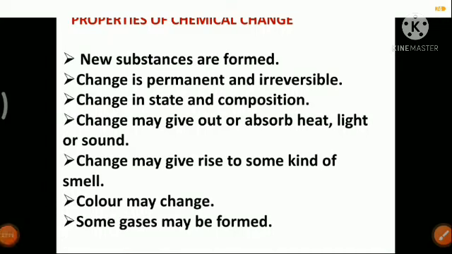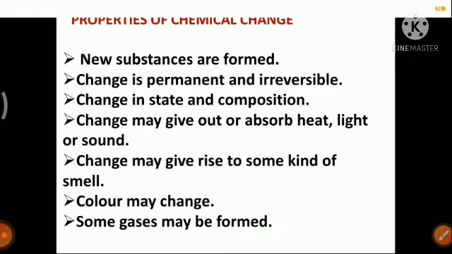We will see that color also changes. Yes, so the color of the copper sulfate solution was blue and it changed into green when iron sulfate formed, that is, during a chemical change the color also changes. And in our earlier example, when washing soda was mixed with dilute sulfuric acid, we saw that carbon dioxide is formed. That means a gas is formed. So during chemical changes sometimes we also see that gases are formed.